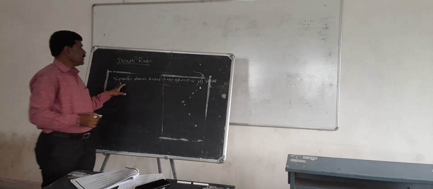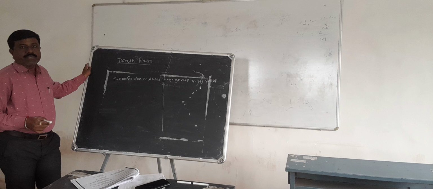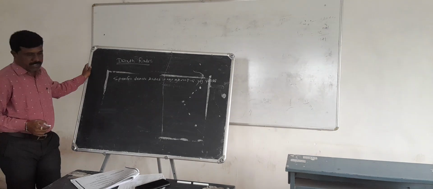That is, the specific death rate for people or children aged 15 to 20 years.